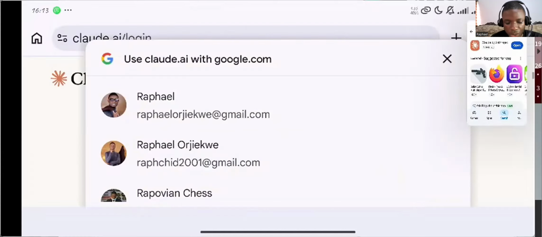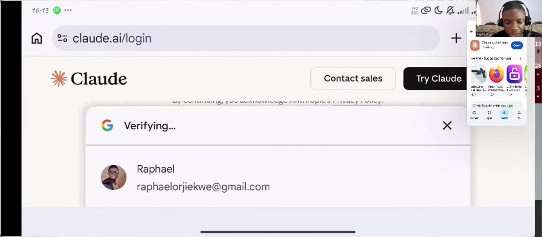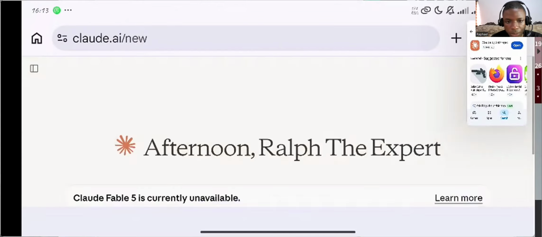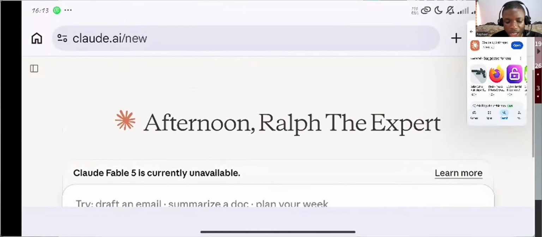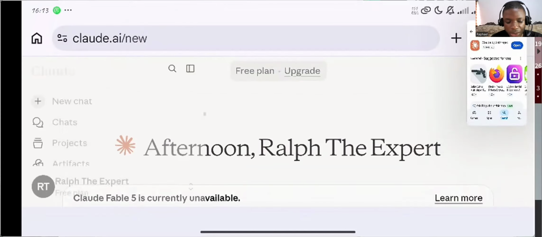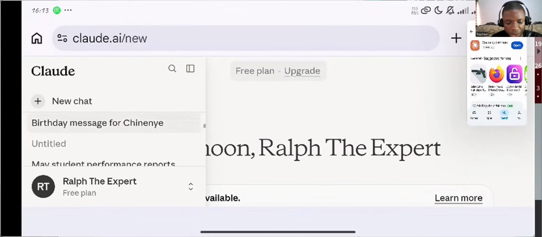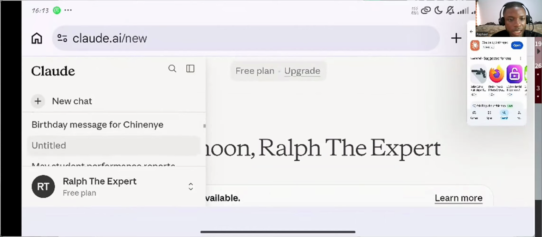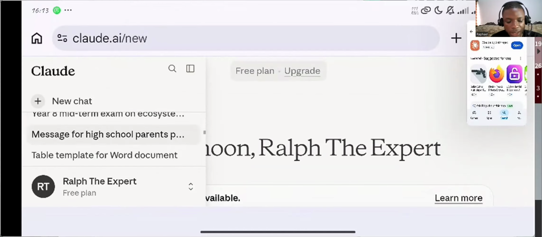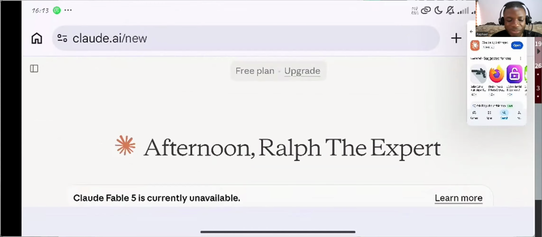Let me just verify with this. Now this is new. So you see, I can continue chatting here. I actually have two accounts. I can continue chatting here, and I already have all my works right here. You can see it. This is the exact amount I had right here. So you probably need things to be done right away. This is how to do it.